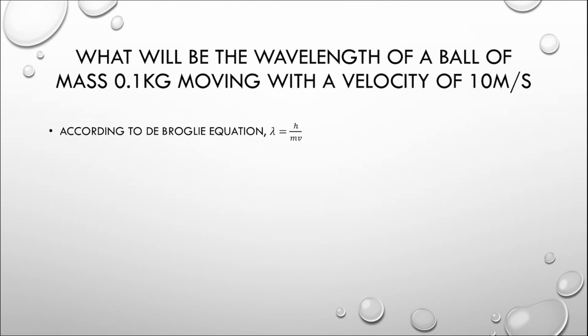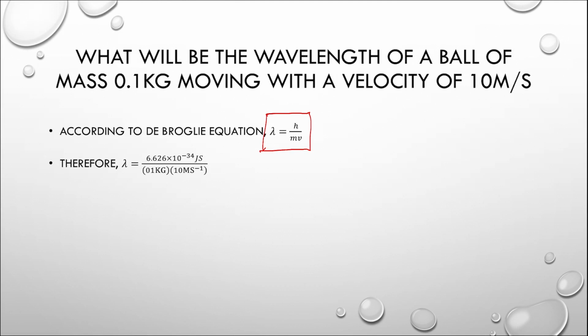So for a ball which is moving with velocity of 10 meters per second, the wavelength associated with it according to the de Broglie's equation can be expressed as h by mv. Now I'm going to substitute the values of h, m and v in this particular equation. H being Planck's constant, we know the value is 6.626 into 10 to the power minus 34 joule seconds.